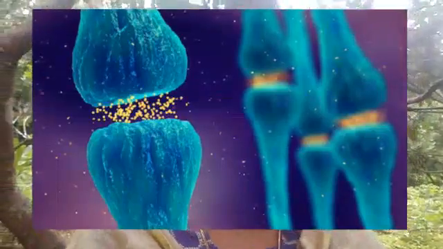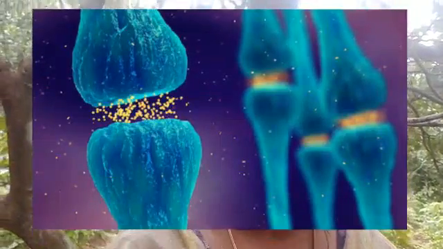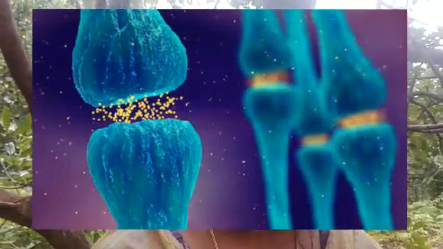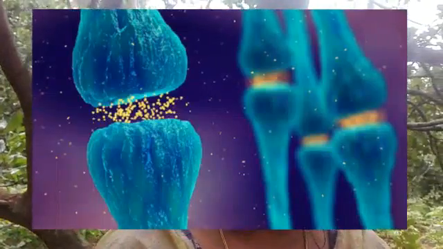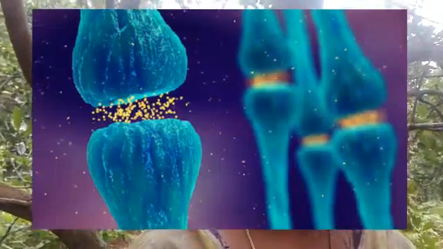We know that the junction between these two cells is called the synapse. Synapses are of three types: neuromuscular synapse, neuroglandular synapse, and synapse between two neurons. Like this, three types of synapse are there.